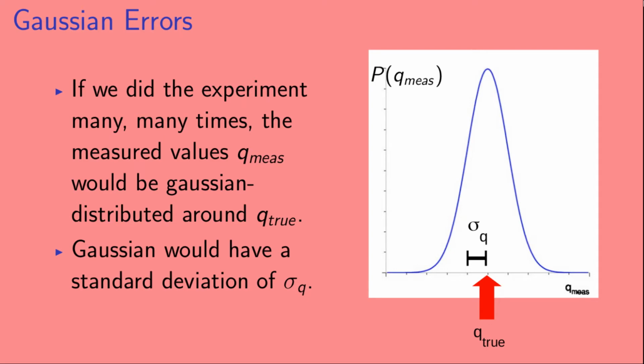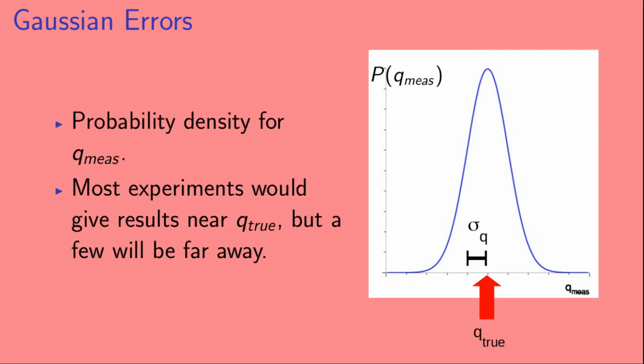If we did the experiment many times, the measured values Q measured would be Gaussian distributed around Q true. And that Gaussian would have a standard deviation of sigma Q. So here we've plotted the probability density for Q measured. Most experiments would give results near Q true, but a few would be far away.